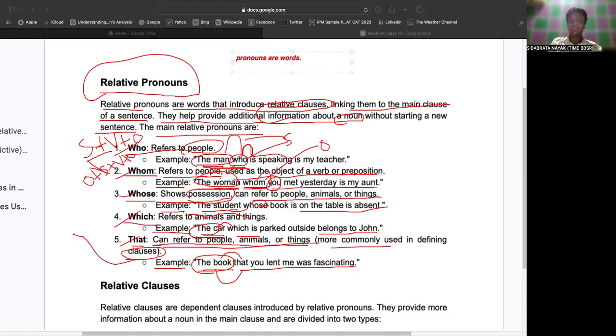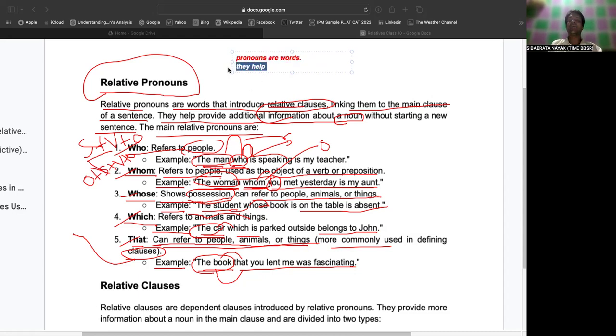But if you say they help, they help provide additional, right? If you see this particular part, they help provide additional what? Here the subject is given, the verb is given, but it doesn't make a complete sentence because it needs a complete object. If I do not use provide additional, pronouns are words is a complete sentence.